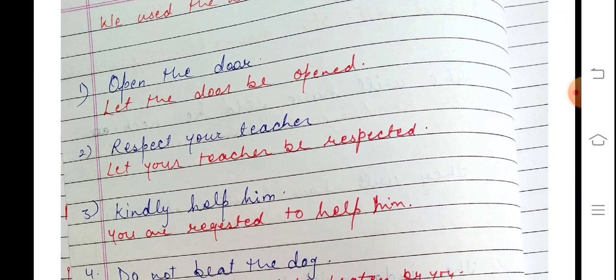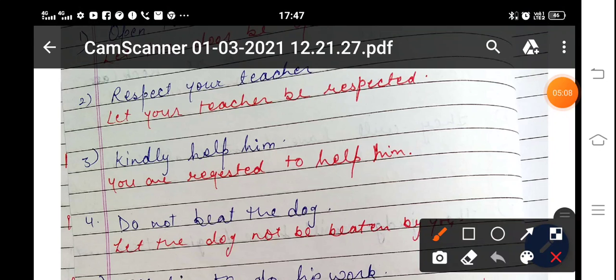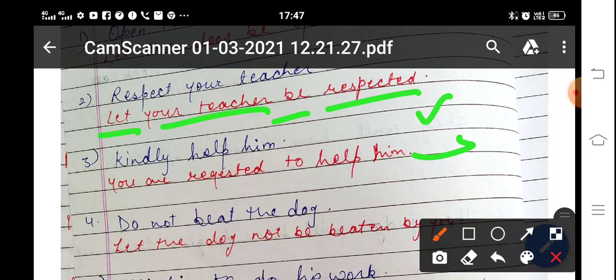So start with "let". Let the door be opened. Respect your teacher. Let your teacher be respected. The verb takes its third form. The sentence will start with "let". Now your teacher is the object. Let your teacher be respected. Kindly help him. You are requested to help him. As I told you, when a sentence starts with "kindly", you can use "you are requested".